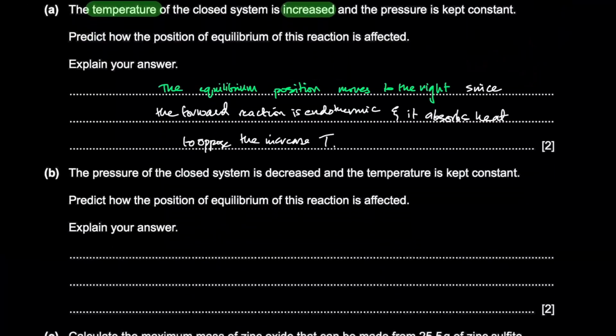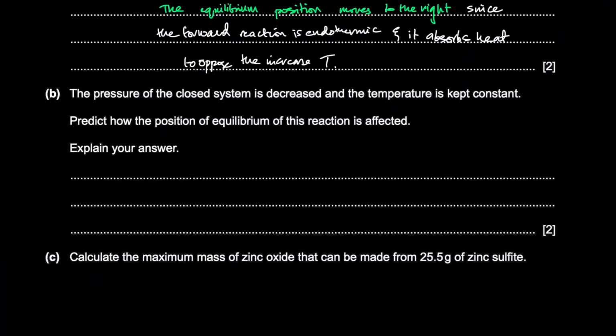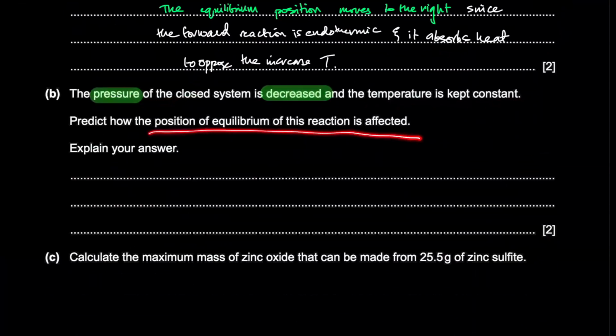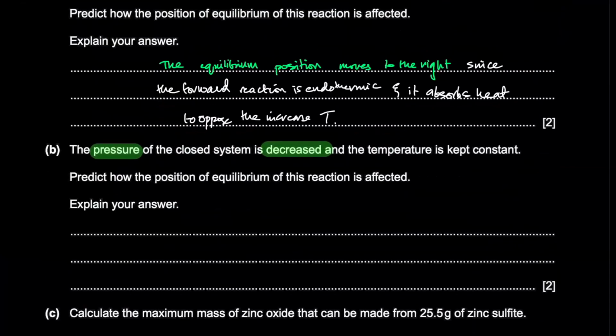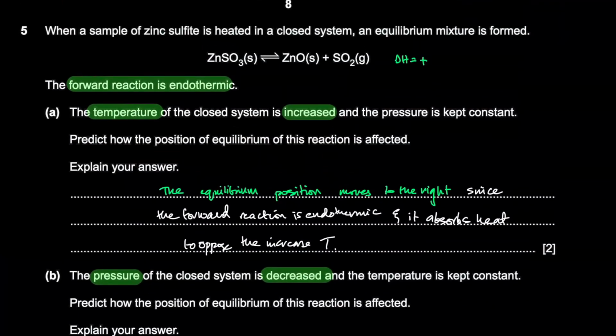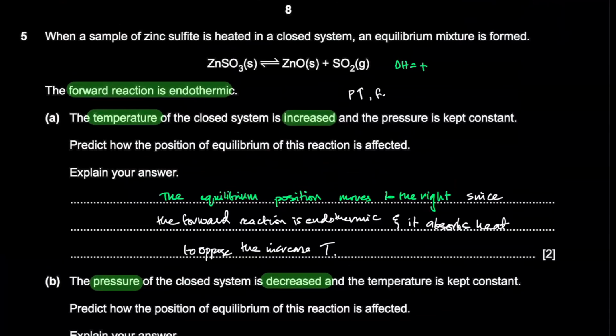All right. The pressure of the closed system is decreased and the temperature is kept constant. So now we're decreasing the pressure, keeping the temperature constant. We predict how the position of equilibrium is affected. Increase in pressure favors the side with fewer moles of gas, because it'll bring the pressure back down. Again, we want to do the opposite. The equilibrium will shift to oppose the change. If you increase pressure, it wants to bring down the pressure, so it'll go to the side with less gas because less gas means lower pressure.